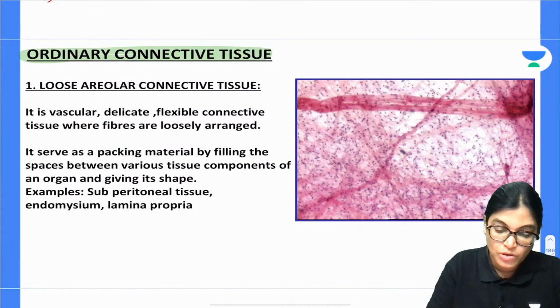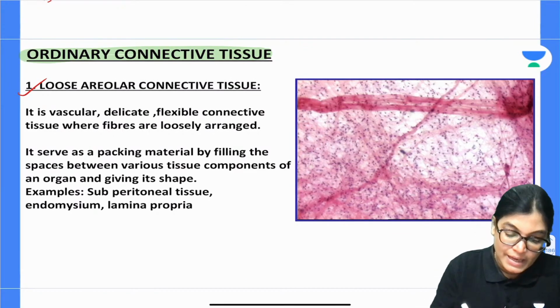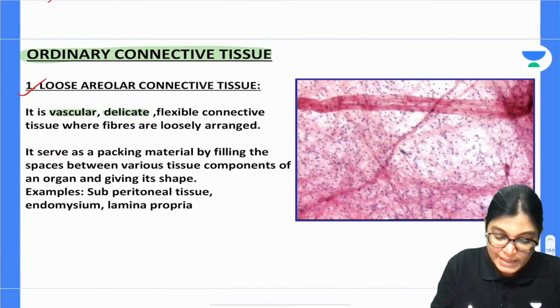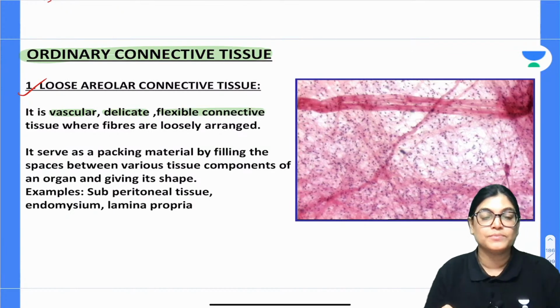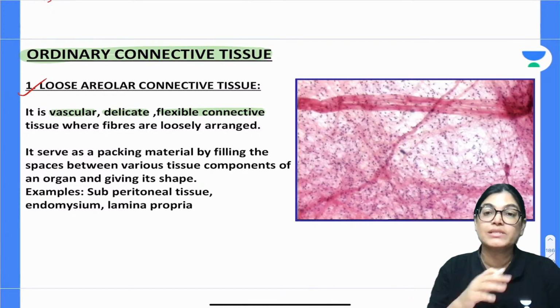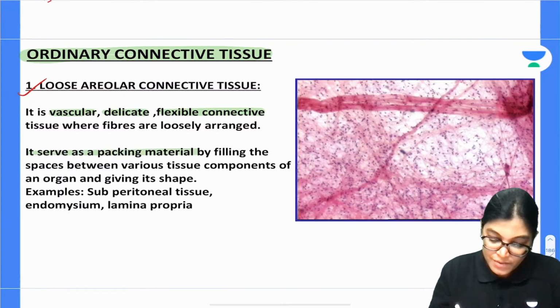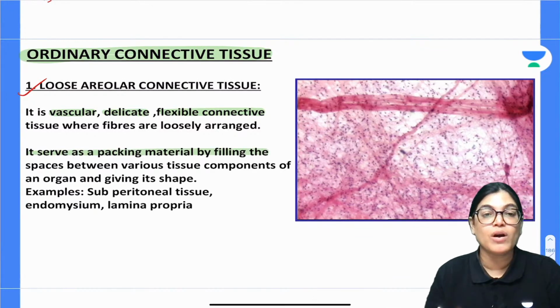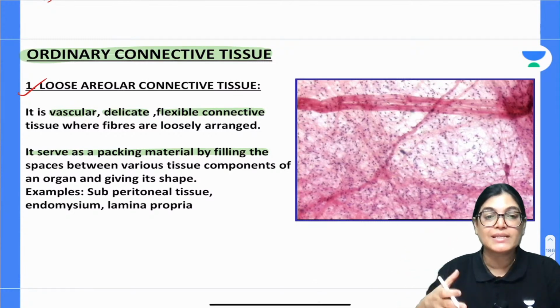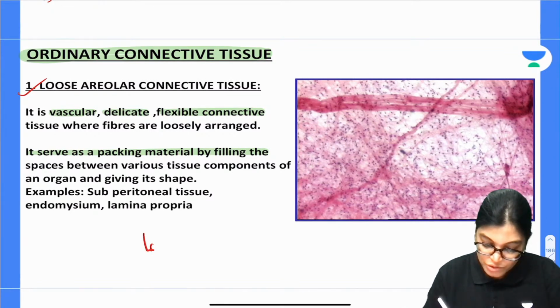When we are talking about ordinary connective tissue, that is loose areolar connective tissue, it is vascular, it is delicate and it is flexible connective tissue, but the arrangement of the connective tissue is loosely arranged. It serves as a packing material which is important for filling the space of the various components of organs, and it also forms a shape. So, please note down the example of loose connective tissue.